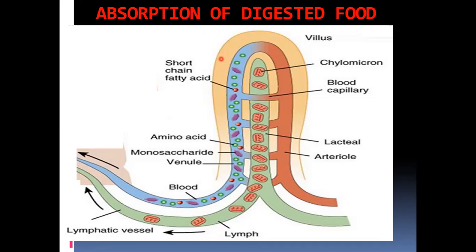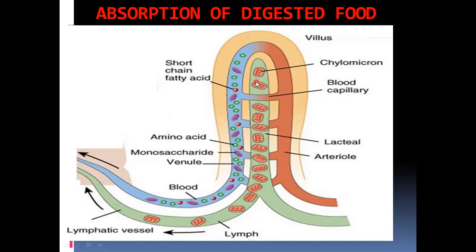So in the villus, the epithelial cells are modified into what are called microvilli, and this microvilli is absorbing the digested food. The digested food, amino acids and monosaccharide or glucose, go into the blood vessels, and some short chain fatty acids also will move into the blood vessels. Now blood takes it to the different parts of the body. And see, what is the lacteal?